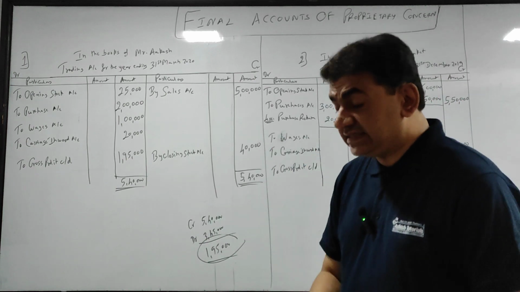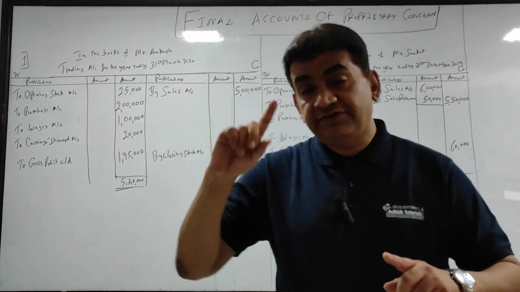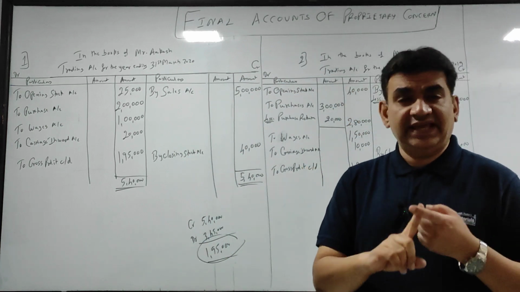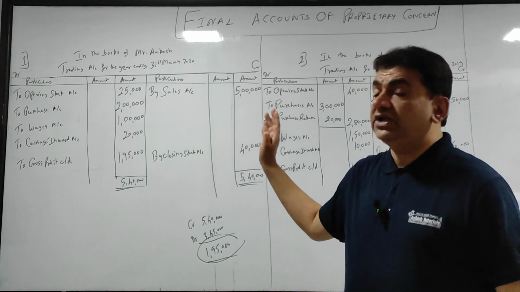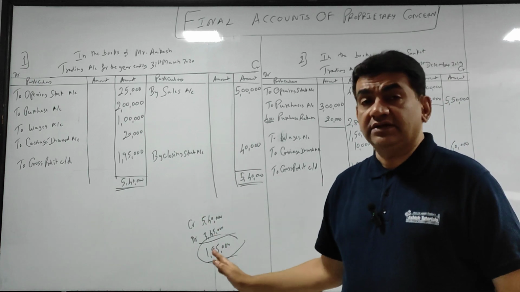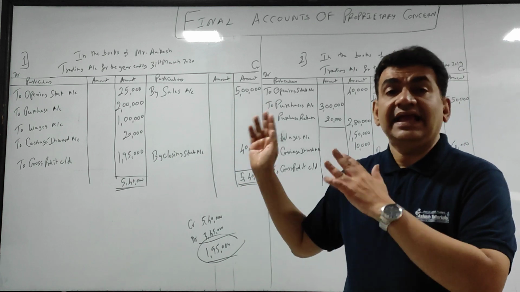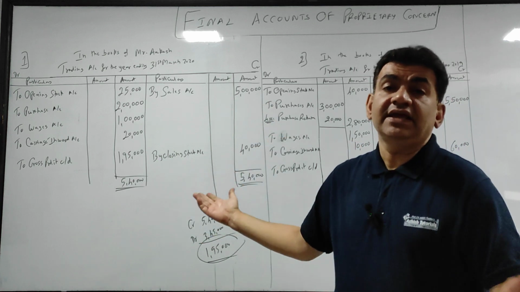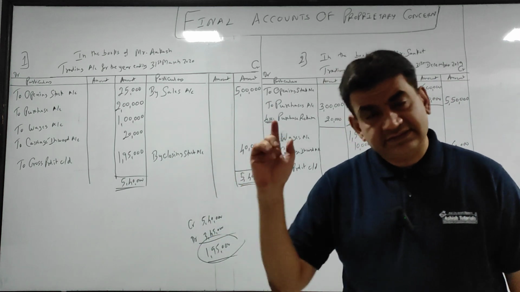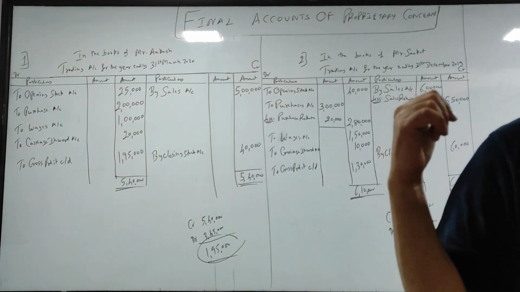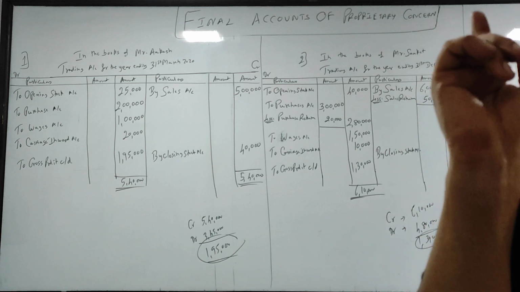So that's it, guys. I wind up here. Before we meet in the next class where we'll be studying the new point of preparation of P&L, see to it that you are all thorough with the concept of trading account, because 50% of the sum will be this. Additional 50% will be profit and loss. That's it, guys. See you all in the next class, and please do revise these two sums before we meet. Till then, take care, guys.